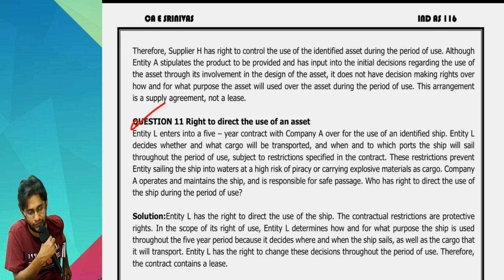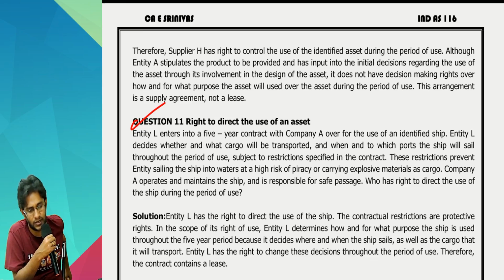These restrictions prevent the entity sailing the ship into waters at high risk of piracy or carry explosive materials as cargo. So the owner of the ship is worried about what? You are worried about your cargo when a ship travels on the sea. The owner of the ship is worried about his ship. What condition will he put? Don't go to areas where there are pirates. Don't carry any explosive materials because my ship is in danger. These are the kind of restrictions he puts.